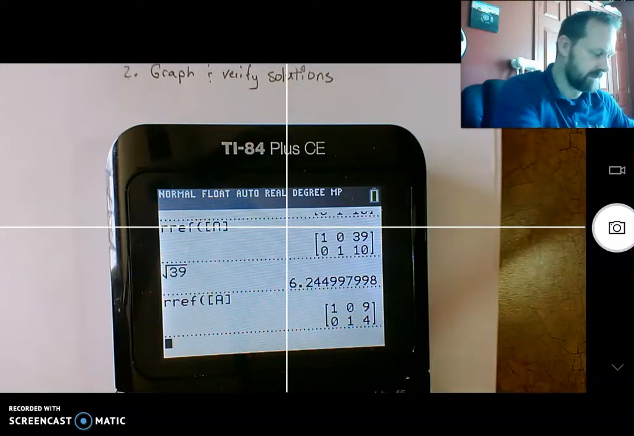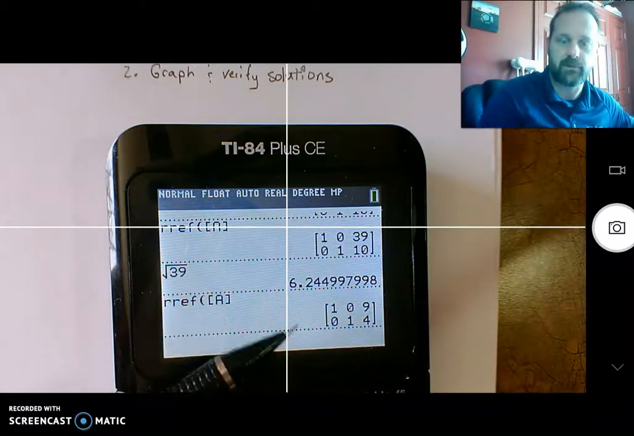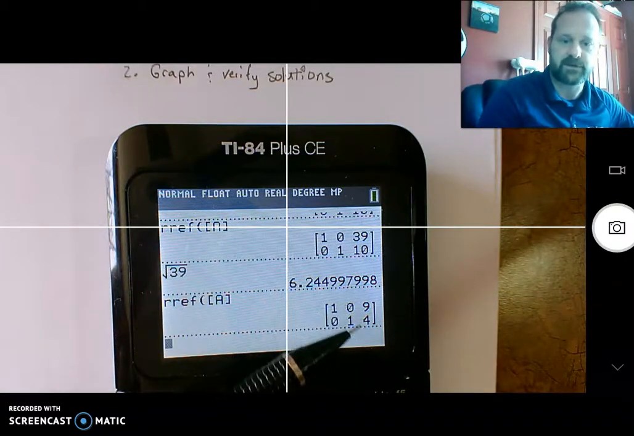I hit second this, and then I did row reduced echelon form. You remember how to do that. And I get this matrix here. Okay, what does this mean? Okay, I'm going to copy this down. So again, you shouldn't have to remind you how to do this.